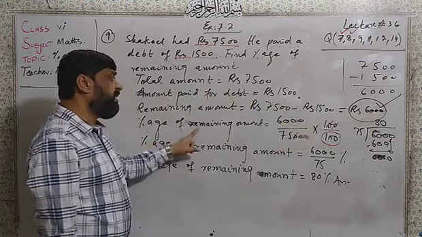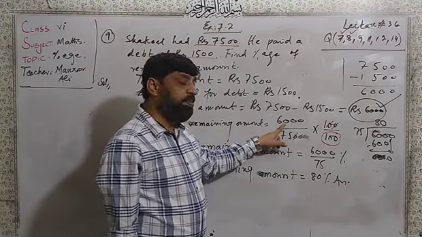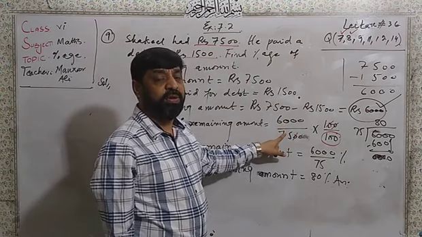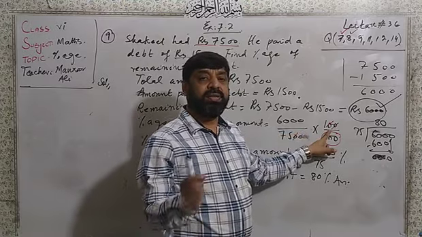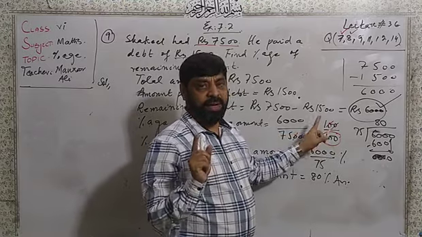Now the percentage of the remaining amount: 6,000 over total amount 7,500. For percentage, divide and multiply by 100.